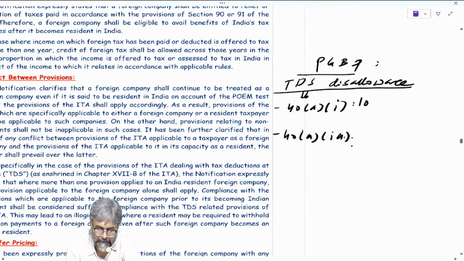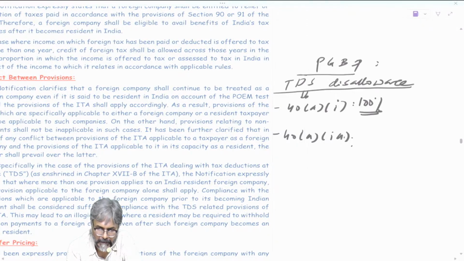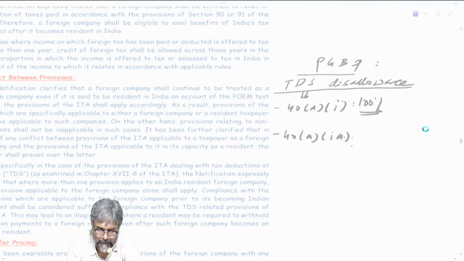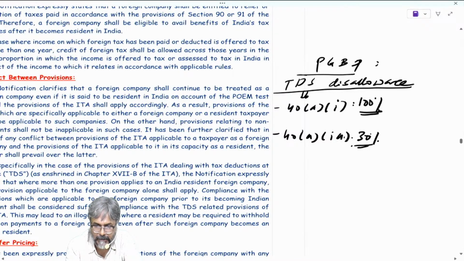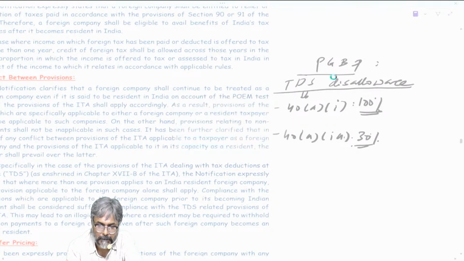So far as 40(a)(i) is concerned, 100% disallowance will happen. And so far as 40(a)(ia) is concerned, the disallowance would be at the rate of 30%, students, isn't it?